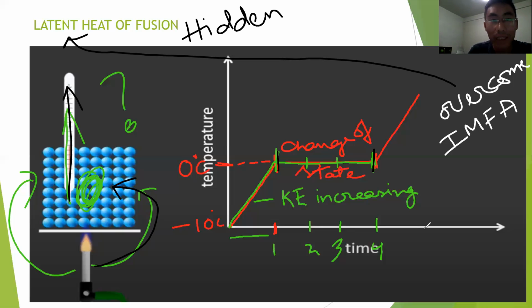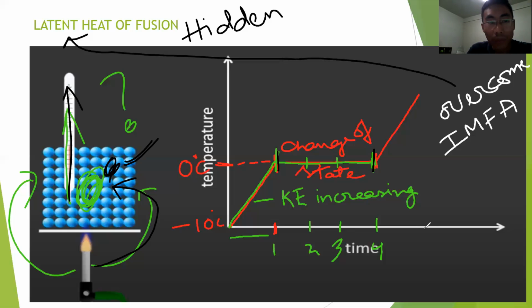So we say that in a way that it is hidden. It's just that that heat is used up by these particles to overcome the intermolecular forces of attraction and change their state into liquid form, right?